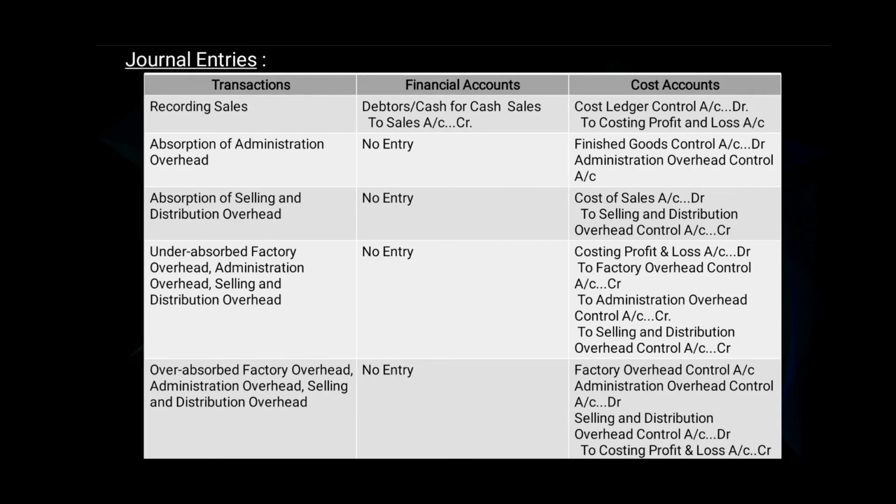27. Over absorbed factory overheads, administration overheads, selling and distribution overheads. In financial account, there will be no entry. In cost accounts, the journal entry will be factory overheads control account debit, administration overheads control account debit, selling and distribution overheads control account debit to costing profit and loss account.